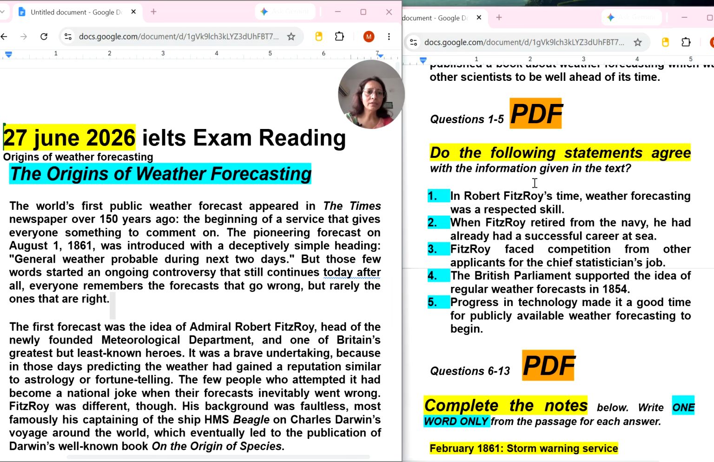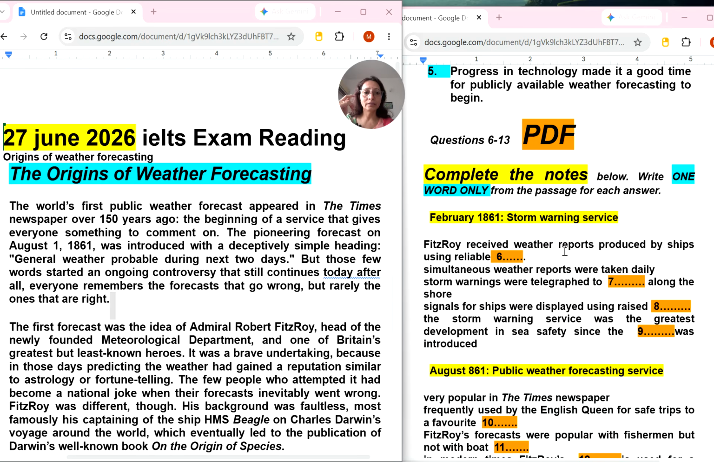So the first type of question we have been given here: Do the following statements agree with the information given in the text? And then the second type of question is here: Complete the notes below, write one word only. This means in fill in the blanks we need to write only one word, not two words. If you add an article or a preposition, then your answer will be wrong. Only one word means one word.